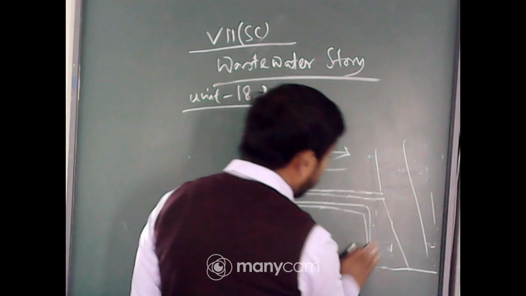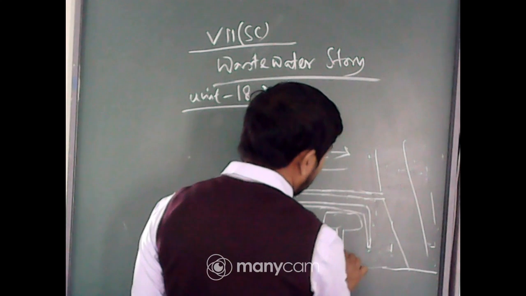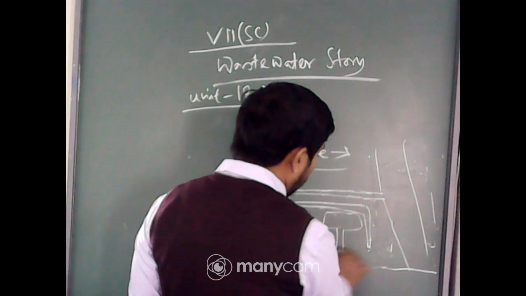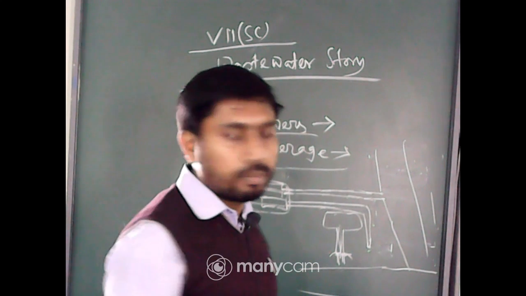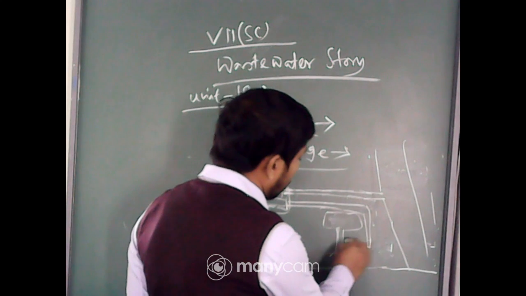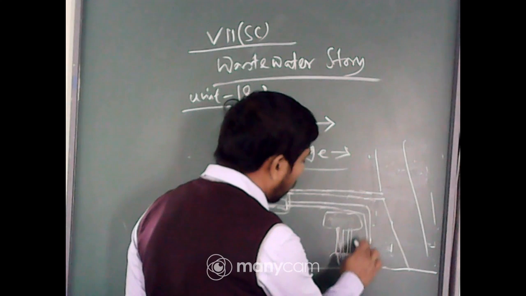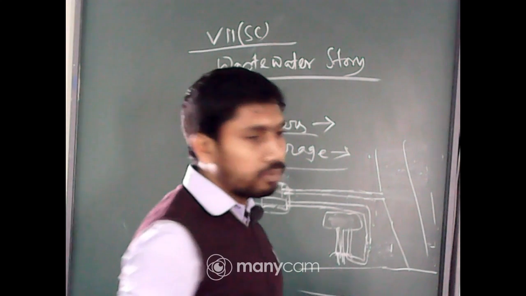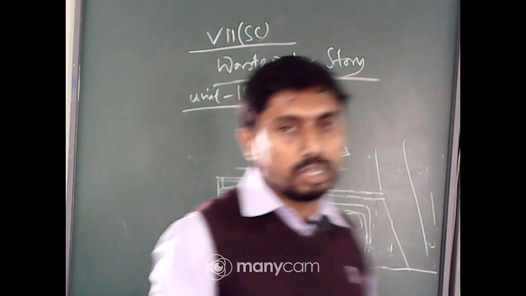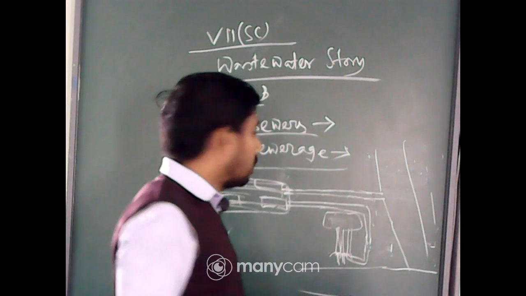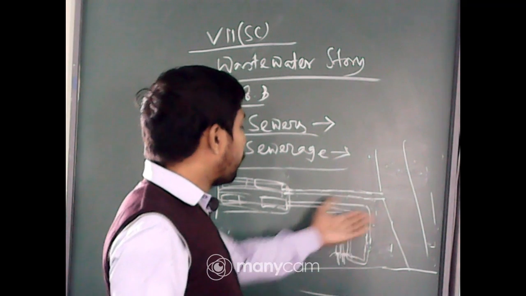And the water which we use comes from an overhead tank, where some motors continuously suck the water from the earth crust and store it, and from there through the pipeline the water goes to our homes. This is also required for drinking water purposes, but the part I drew before is also required. Otherwise, it will make things very problematic for us in the near future. So this is the cycle.